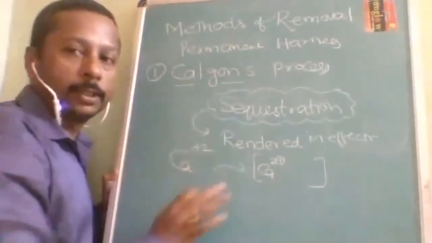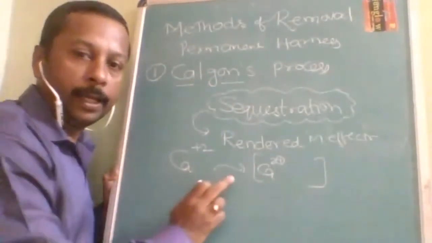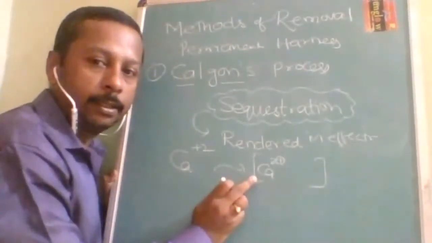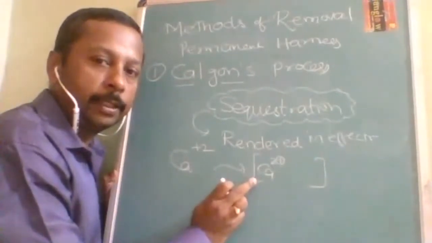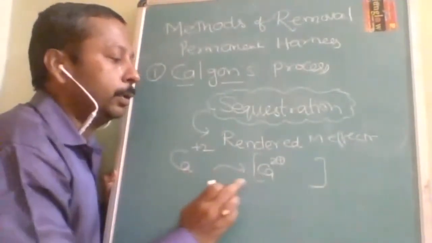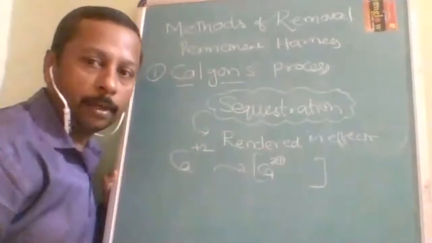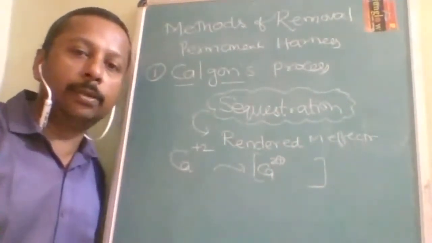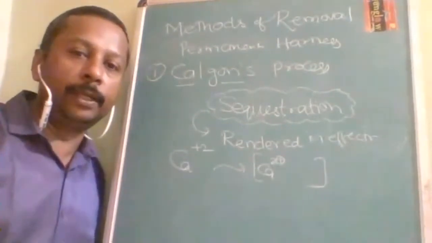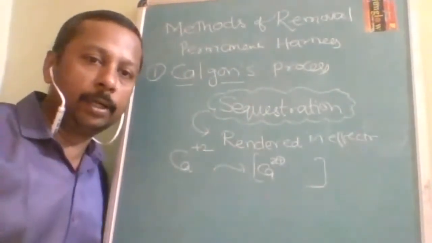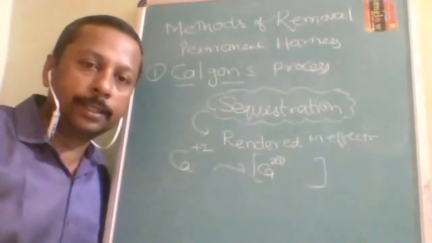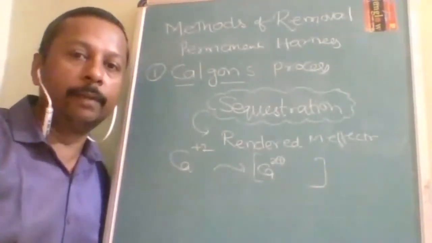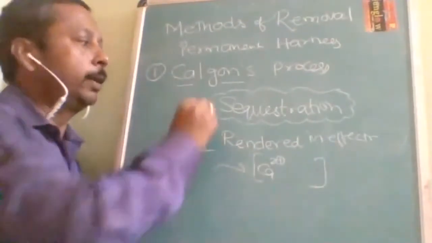In the Calgon process, calcium is removed. Here, calcium is there, but it will not cause any hardness. Such a method is called Calgon sequestration: the process of making calcium ineffective without removing it. It is still present in water, but it will not cause any hardness. Such a method is called sequestration. Very, very important point from the competition point of view.